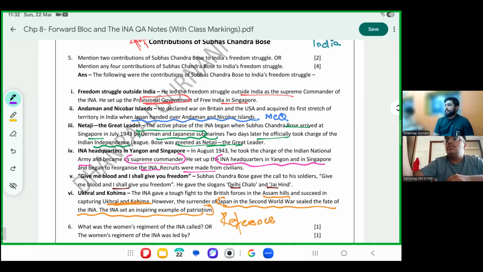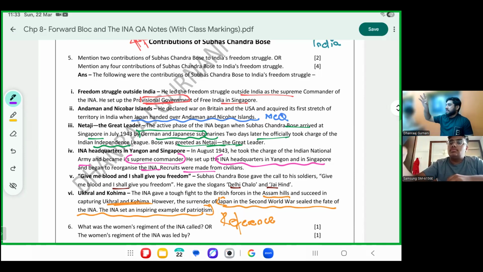Apart from that, All India Radio, which was there at that time, is held to have been set up with help from Germany. Hitler and Germany helped us set up All India Radio for India. It's not that he agreed to everything, but he did help a little. So these are the contributions of Bose.